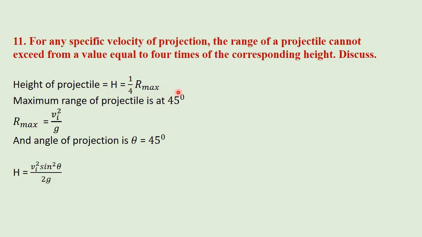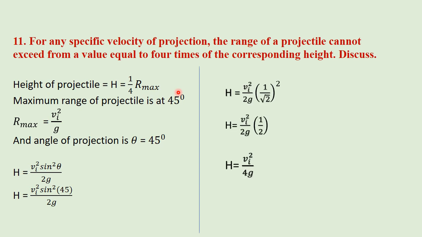Height is equal to vi square sine square theta divided by 2g. We discussed this formula in the previous lecture. By putting in the values and solving, we get height is equal to vi square divided by 4g. As we know, the maximum range is equal to vi square divided by g, so by putting vi square divided by g equal to R maximum, we get h is equal to 1/4 R maximum, and R maximum is equal to 4h.